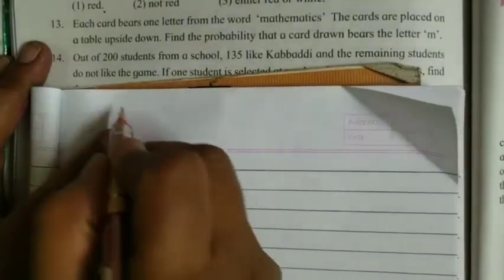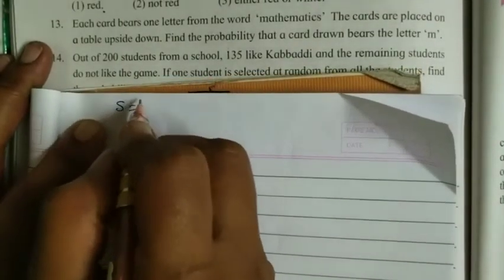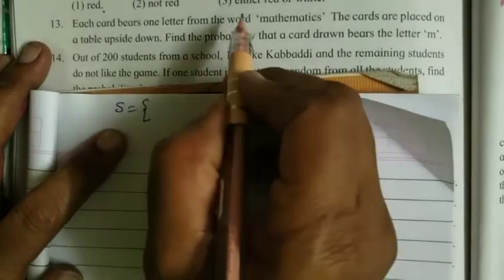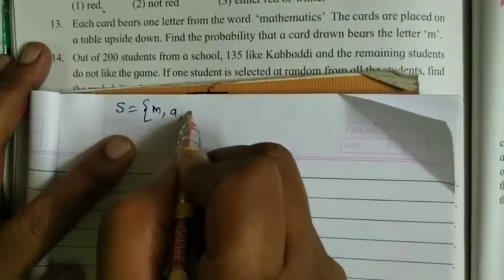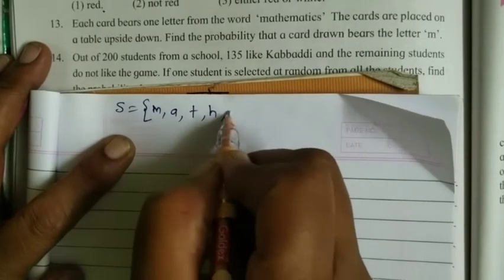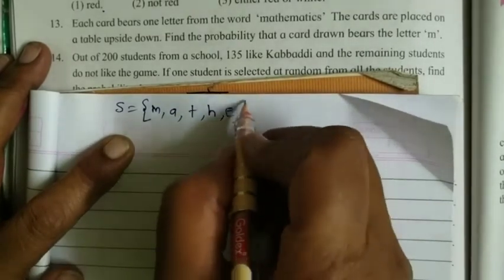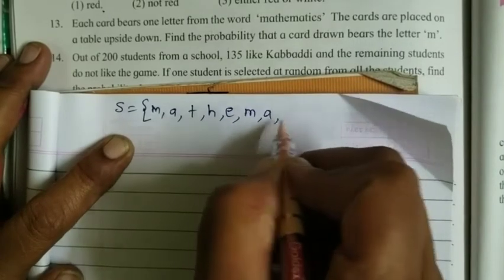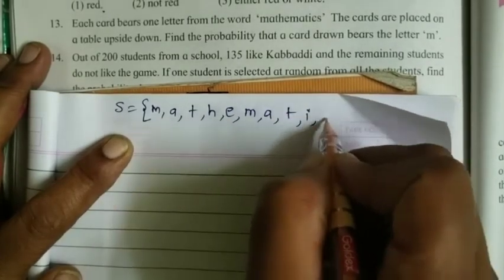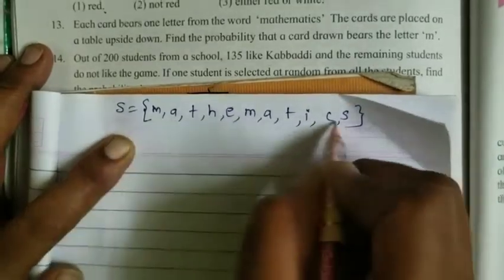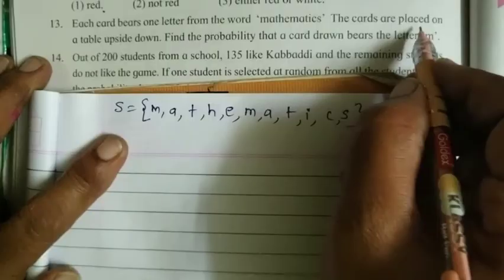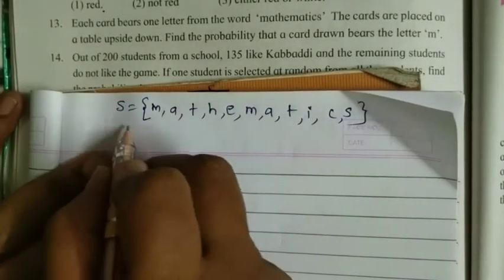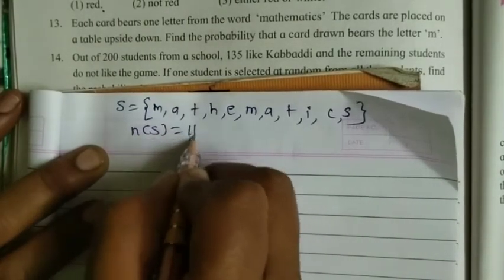Sample space S will contain the letters M, A, T, H, E, again M, A, T, I, C, S. Those are the letters taken from the word mathematics. Here total letters, number of S is equal to 11.